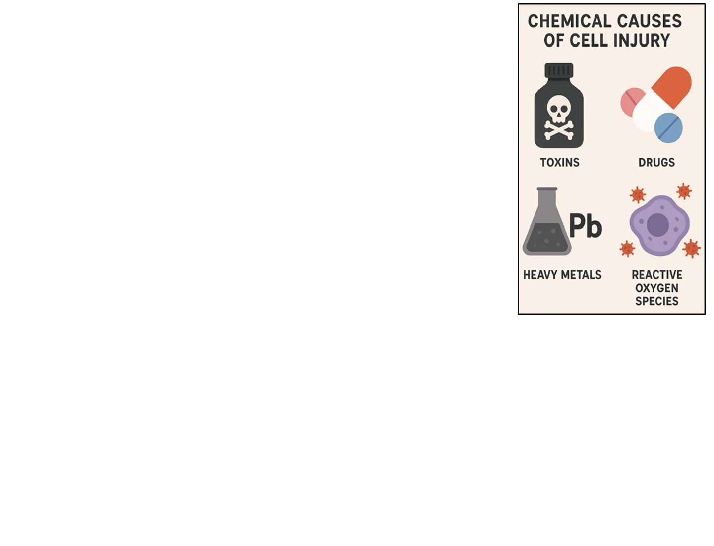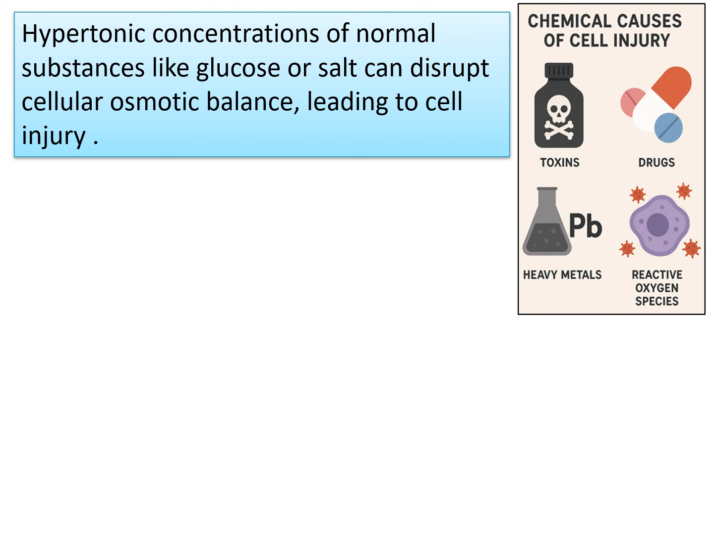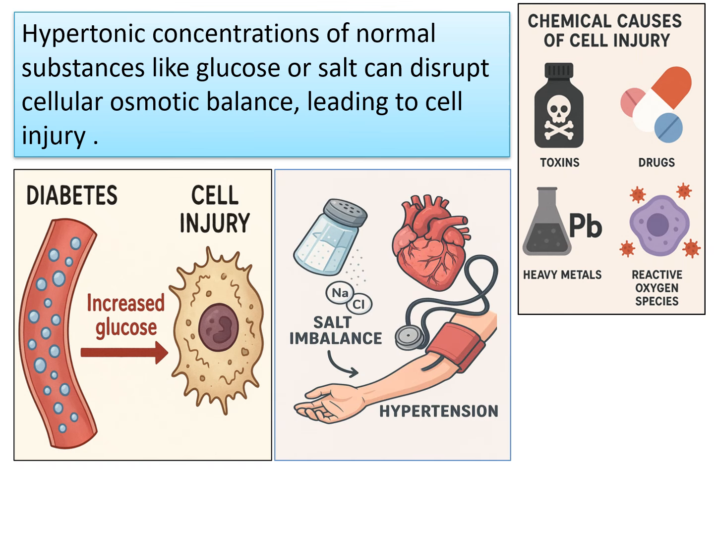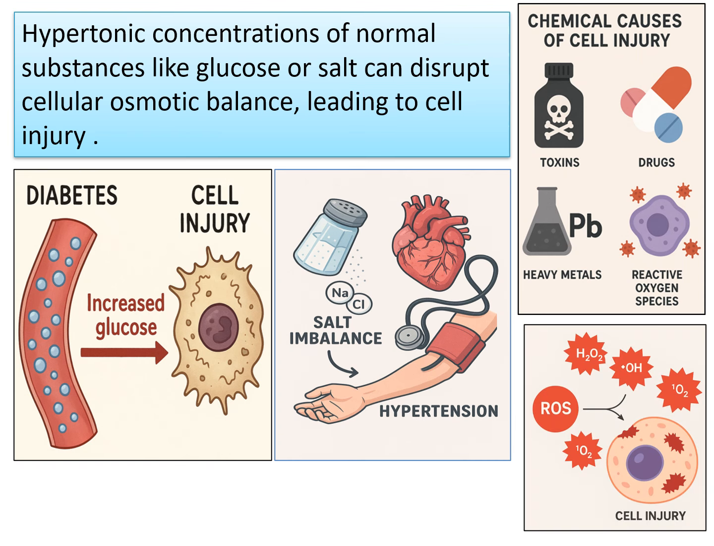Chemical causes of cell injury include toxins, drugs, heavy metals and reactive oxygen species. Sometimes glucose and salt, which are normally essential for our body metabolism, if present in hypertonic concentrations, cause cellular osmotic balance disruption leading to cell injury. So, increased glucose in the blood causes diabetes, and increased salt intake and salt imbalance causes hypertension. Reactive oxygen species is another chemical cause of cell injury.